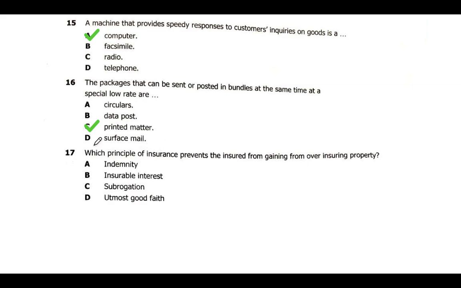And then question 17, which principle of insurance prevents the insured from gaining from over insuring property? So before we answer this question, I'll give you the type of principles. I'll give the description of these particular principles, and then from there we'll look at the answer, for the sake of studying. So let's look at the particular principles.